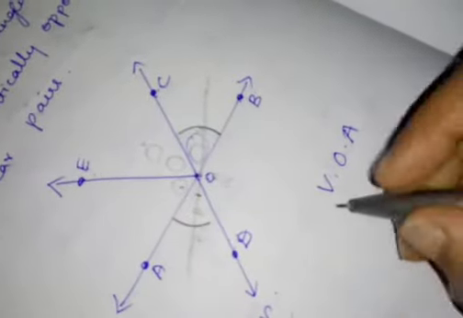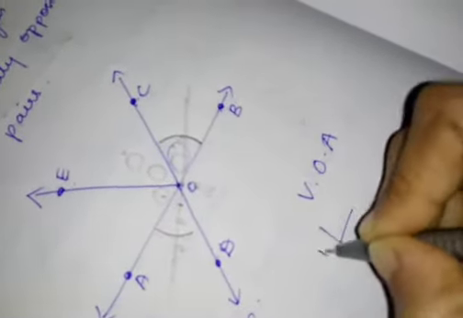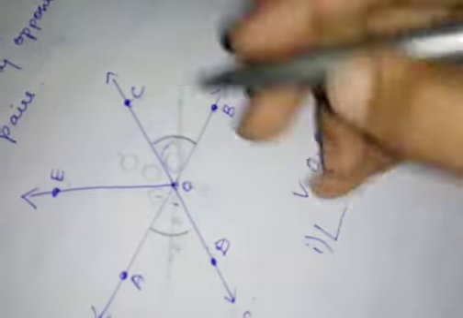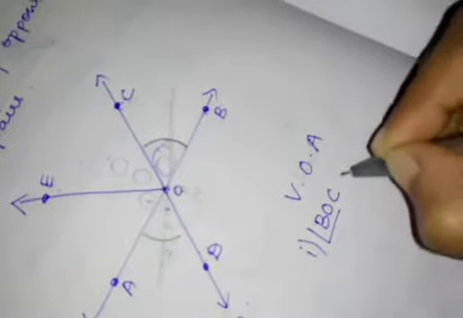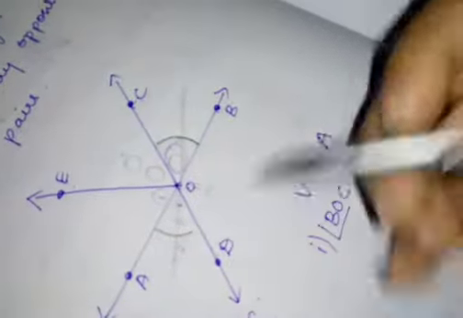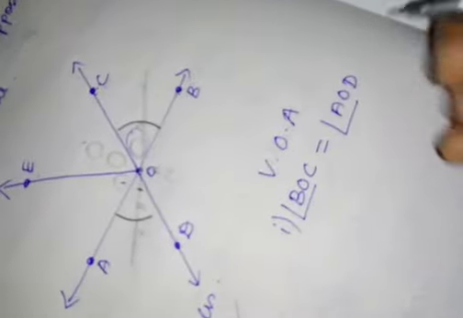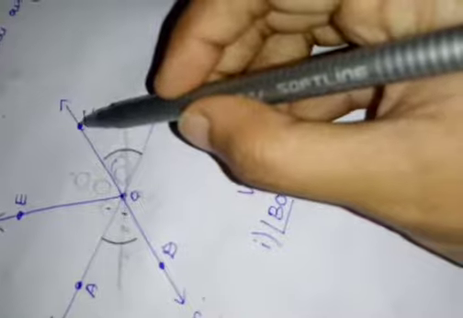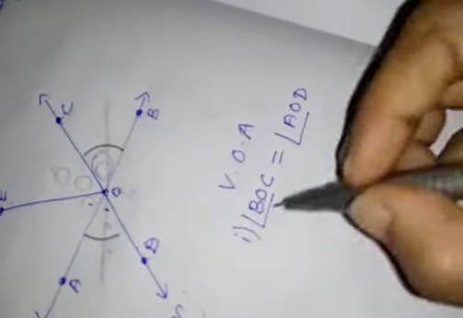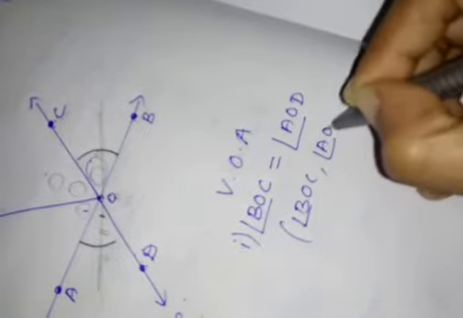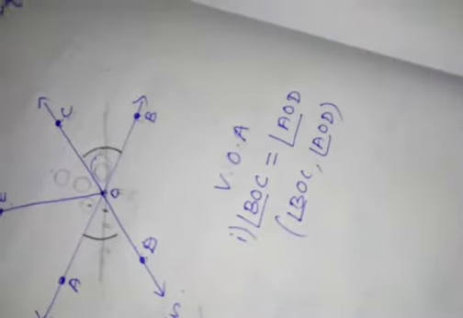So I am going to write angle BOC equal to AOD. Why? Because vertically opposite angles are equal. So the first pair is angle BOC, comma, angle AOD. This is my first pair.